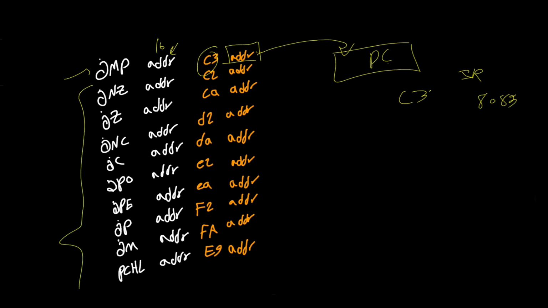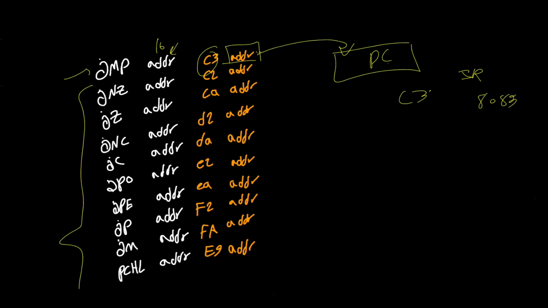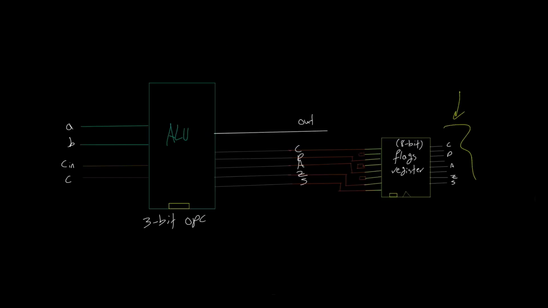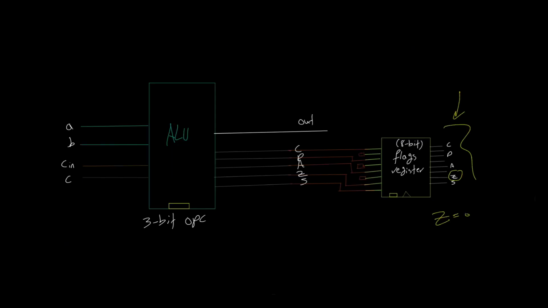Then we have all these conditional jump instructions, which look at the bits here. The first one is JNZ with the opcode of C2. It looks at the value of the Z flag. If this Z flag is equal to 0, then the PC would be loaded by the ADDR or address. You see, when Z flag is equal to 0, just like we explained before, it means that the operation the ALU has done, these out wires, are not equal to all zeros. When it is equal to 1, it means that the result is all zeros.